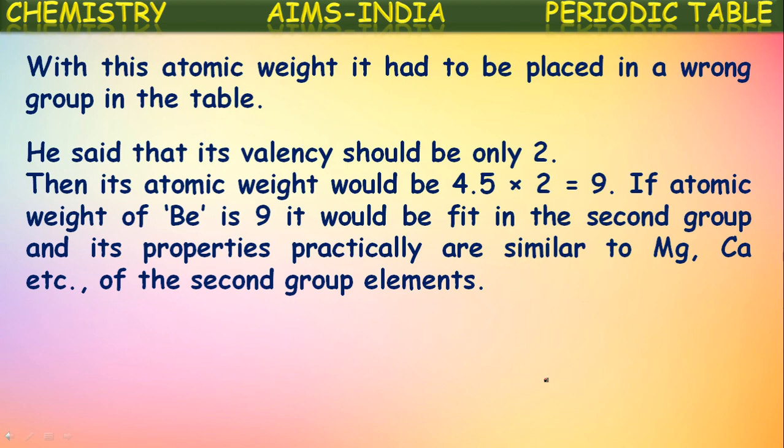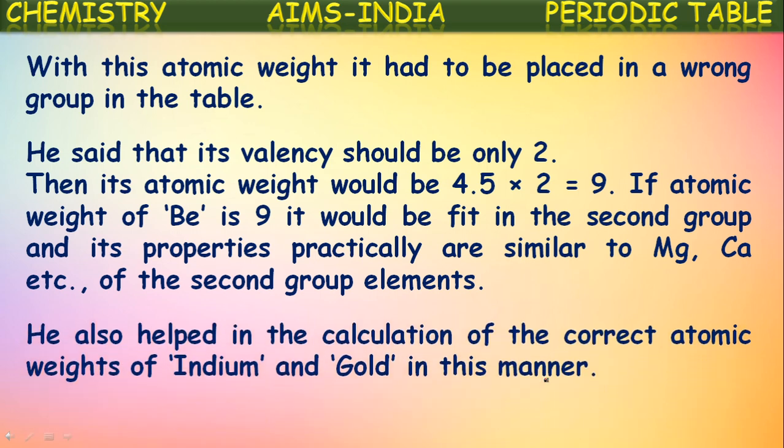where its properties are completely in sync with other elements in that group, like magnesium and calcium. In that way, its atomic weight is corrected. He also helped in the calculation of the correct atomic weights of indium and gold in this manner. In a similar way, he corrected the atomic weights of indium and gold. Based upon the position of those elements in the periodic table and the properties of those elements, he corrected their atomic weights from the expected.